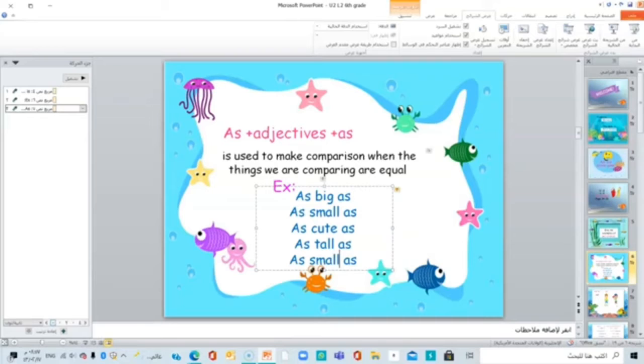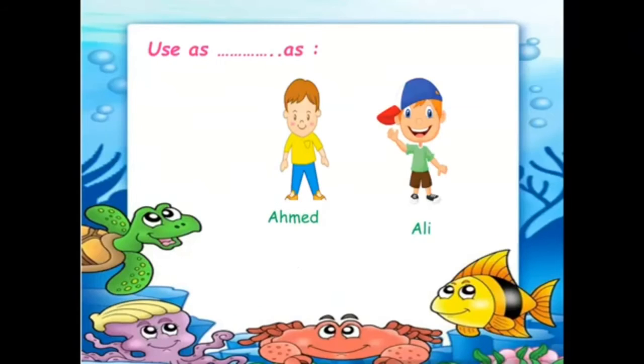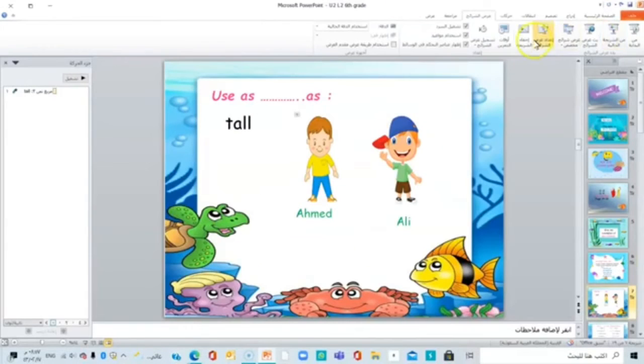Okay? We can't add er or est if you want to use as plus adjective plus as. Let me give you an example. So here, use as plus adjective plus as. We have Ahmed and Ali, and we have the adjective tall. Let me write the sentence.